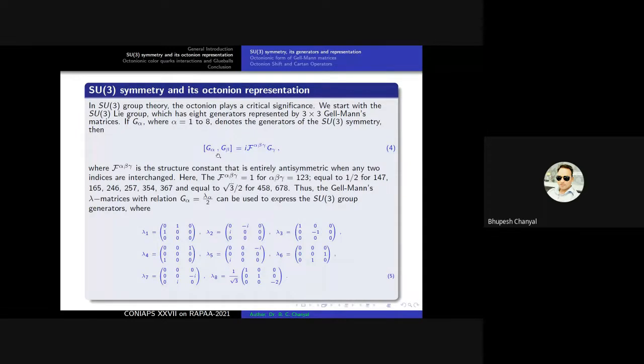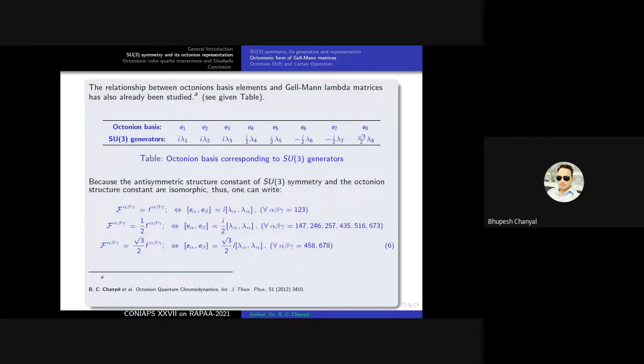Okay. So the Gell-Mann lambda matrices, with the relation G alpha equal to lambda alpha by 2, can be expressed as the SU3 group generators. These are called the lambda matrices in SU3 symmetry. So we have the 8 lambda matrices; in SU3 group symmetry, we have 3 square minus 1, I mean 8 generators. So how do we relate these generators in terms of the octonion algebra?